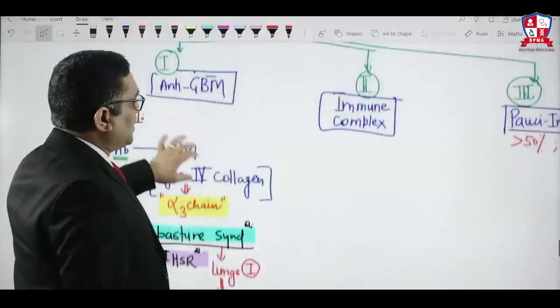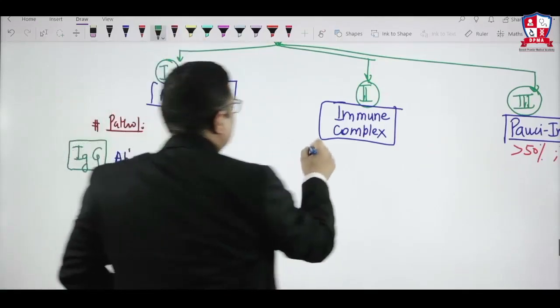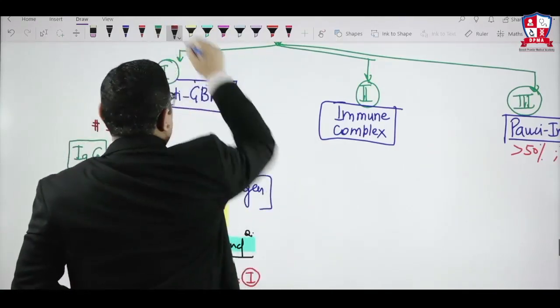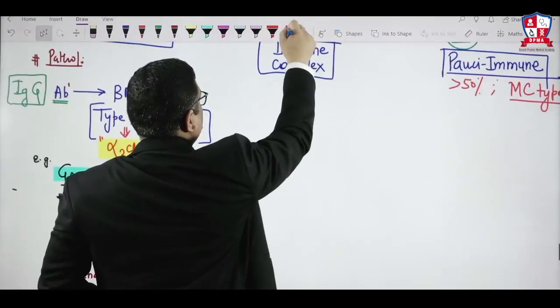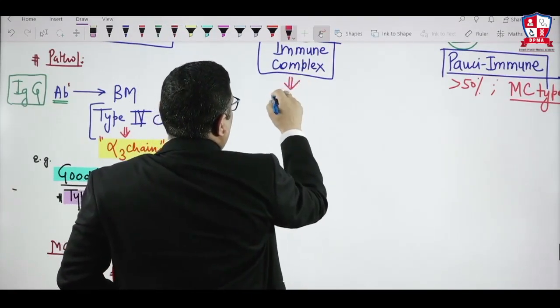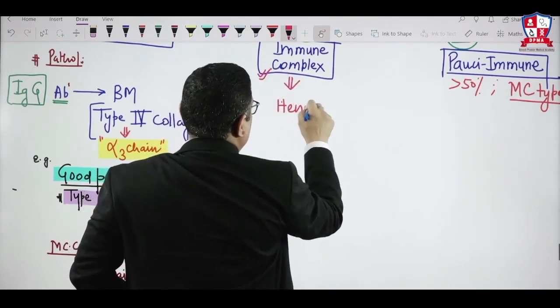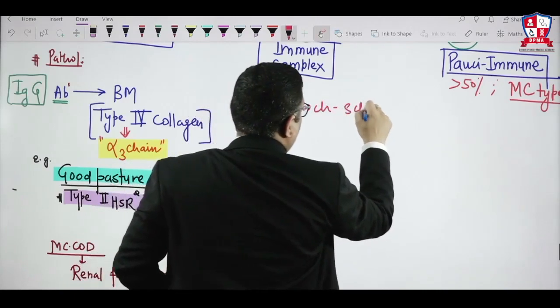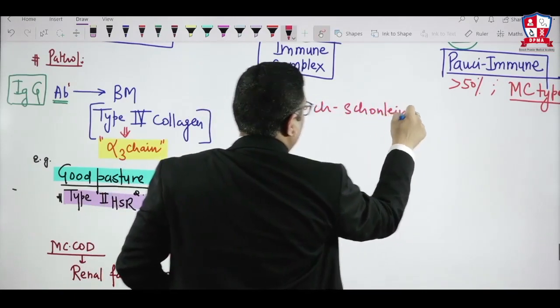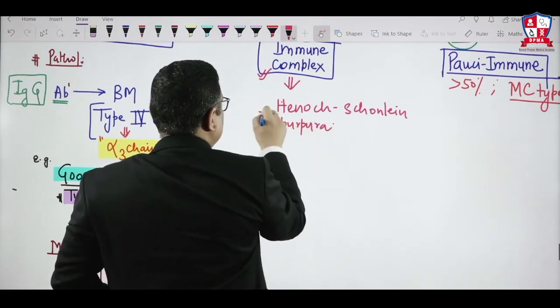Now look at the other one, the type 2 immune complex mediated. Because they are immune complex mediated, what are the conditions, what are the examples you will need to know for your examination, right? Immune complex mediated, number one is Henoch-Schönlein purpura, where you will see immune complexes.